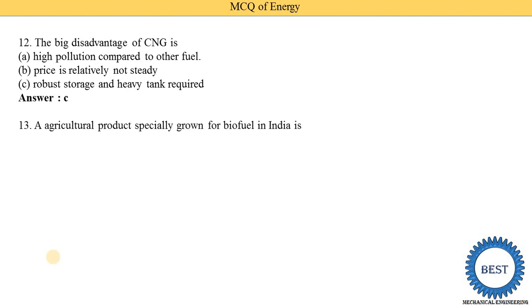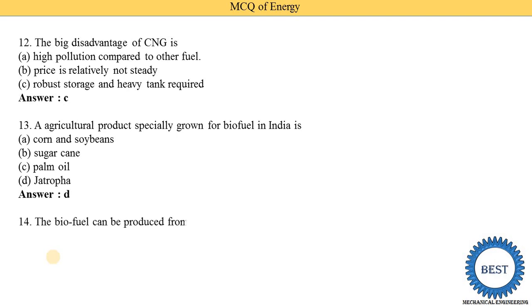An agriculture product specially grown for biofuel in India is corn, soybeans, sugarcane, palm oil, and jatropha. So option D is correct. That is, jatropha is majorly produced in India to produce biofuels. Means in India, from jatropha we are able to produce biofuel. Majorly jatropha is used, and other agriculture products are also used.